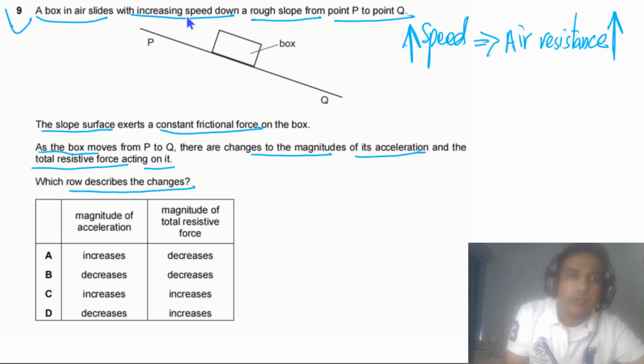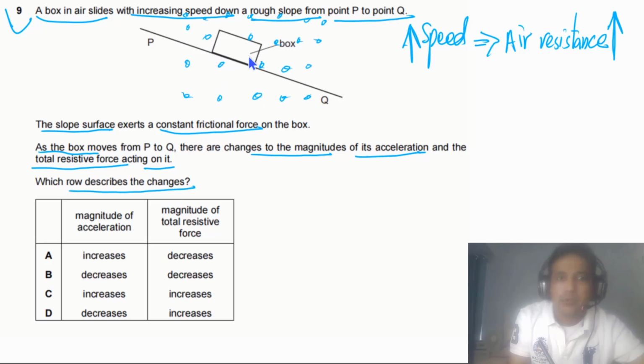You can also simply imagine it is moving in the air. So here are air particles. You can imagine there is a sea of air, so it is moving in the air. As this box is moving in the air, it will hit air particles. For example, if there is an air particle here, this box will apply force on this air particle to the right, and this air particle, as a reaction, will apply force on this box to the left.